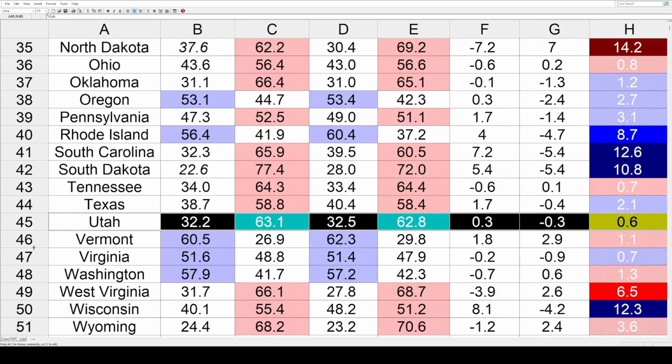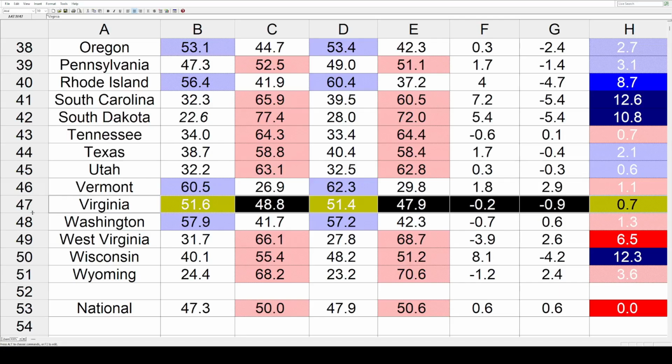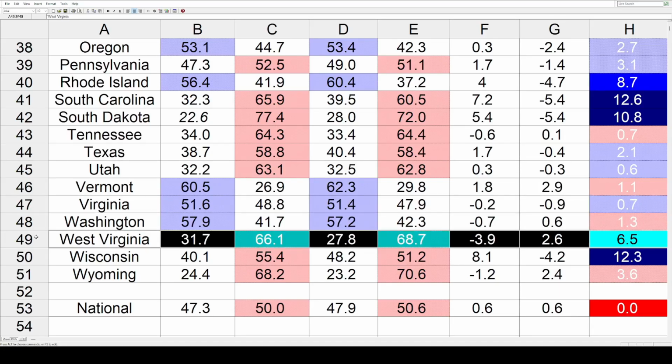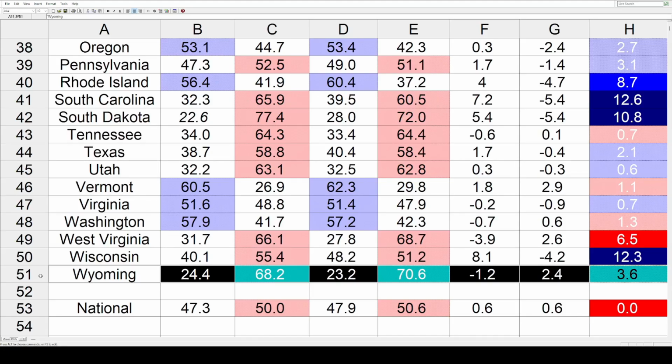Utah, same direction, 0.6. Vermont took a small step toward the right by 1.1. Virginia, the other direction, by 0.7. Washington, back to the right by 1.3. West Virginia, 6.5 toward the Republicans. Wisconsin, a big shift there toward the Dems. That's going to be by 12.3. And Wyoming, 3.6 toward the Republicans.